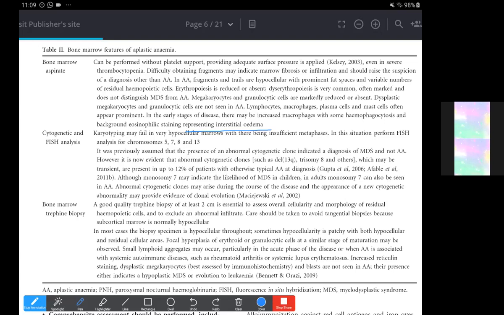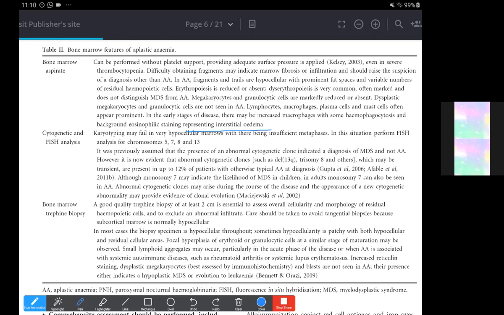So when we see a hypocellular marrow, we first have to rule out whether this hypocellularity is due to necrosis or granulomas, or some sort of gelatinous transformation of the marrow itself, or fibrosis of the marrow. So fibrosis, gelatinous transformation, granulomas, and necrosis, all these should be ruled out, apart from the diagnosis of leukemia, lymphoma, and MDS.